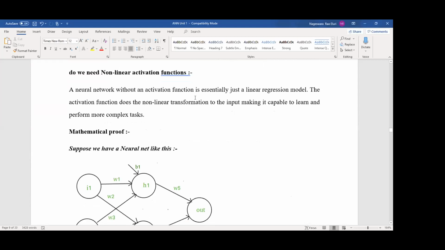Now, do we need non-linear activation functions? A neural network without an activation function is essentially just a linear regression model. The activation function does the non-linear transformation to the input, making it capable of learning and performing more complex tasks. So now you understand.